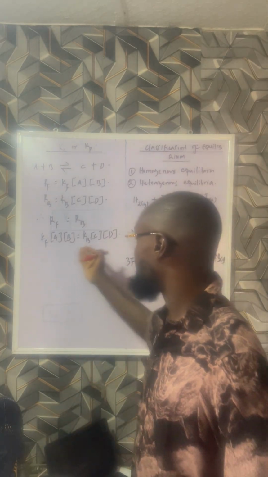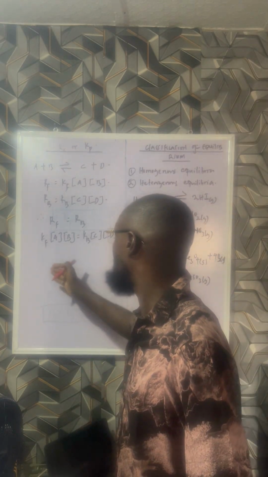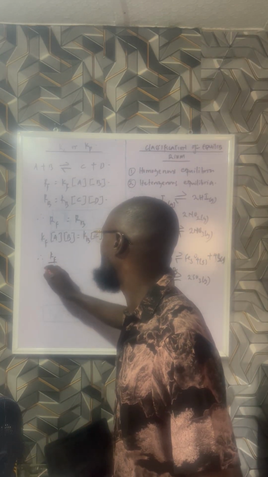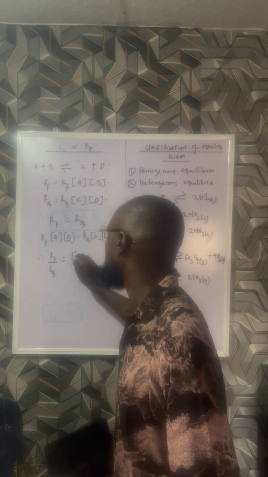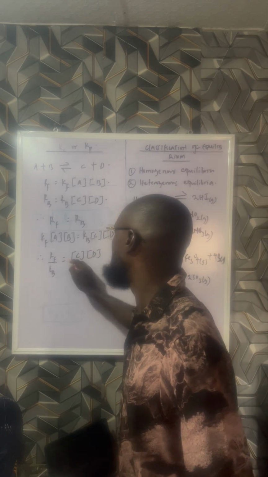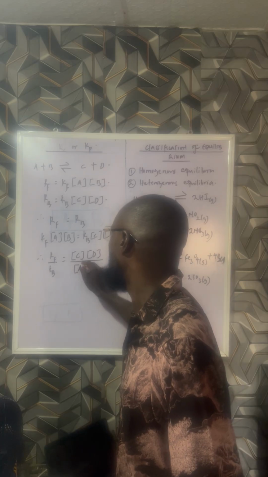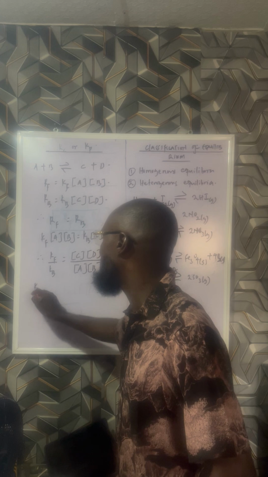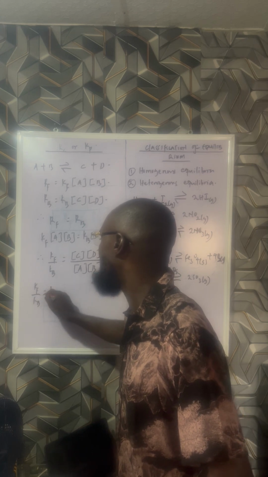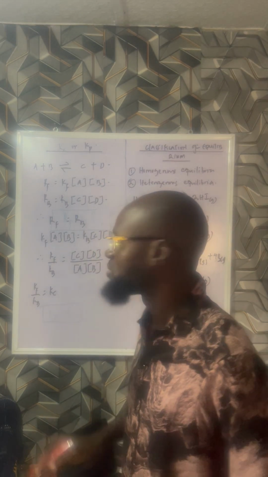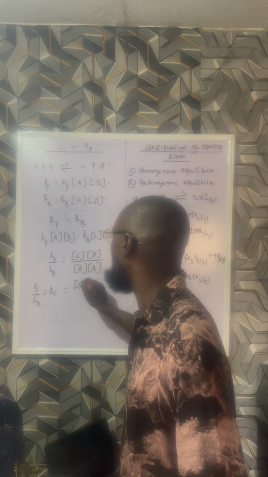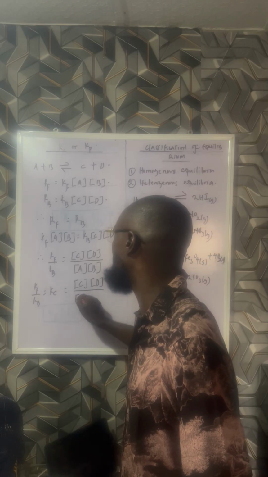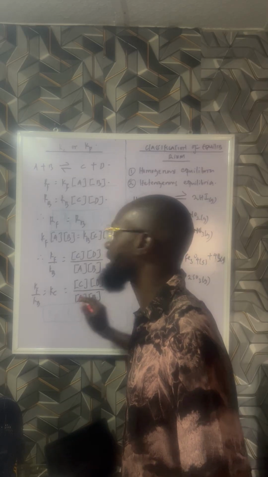In that case, we can find the ratio Kf over Kb, which is [C][D] divided by [A][B]. This Kf over Kb is our equilibrium constant, Kc, which is the concentration of what we have at the product side divided by the concentration of what we have at the reactant side.